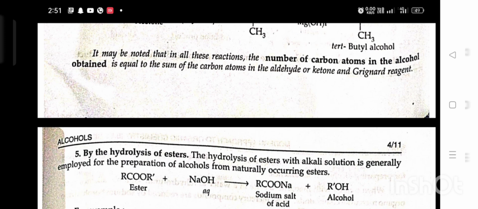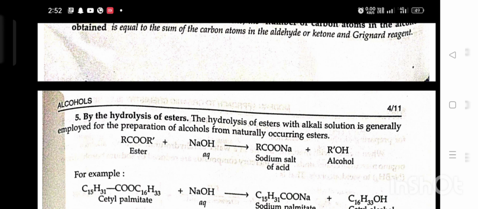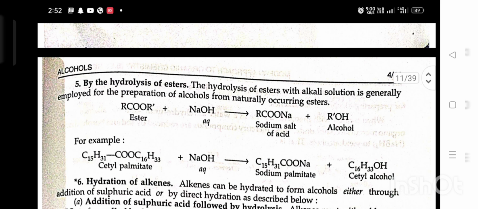Fifth, by the hydrolysis of esters. The hydrolysis of ester with alkali solution is generally employed for the preparation of alcohol from a naturally occurring ester. Ester plus aqueous NaOH gives sodium salt of acid and alcohol.